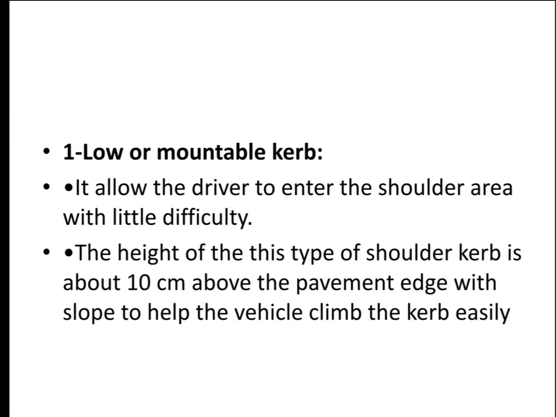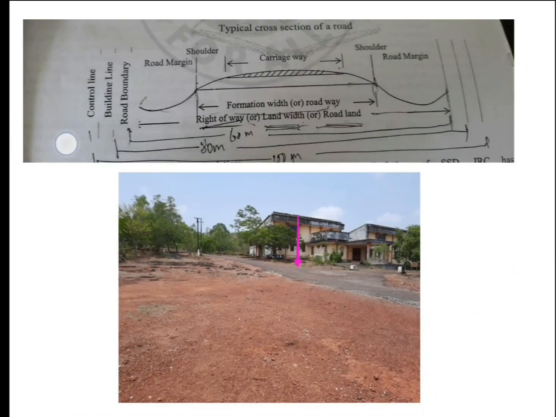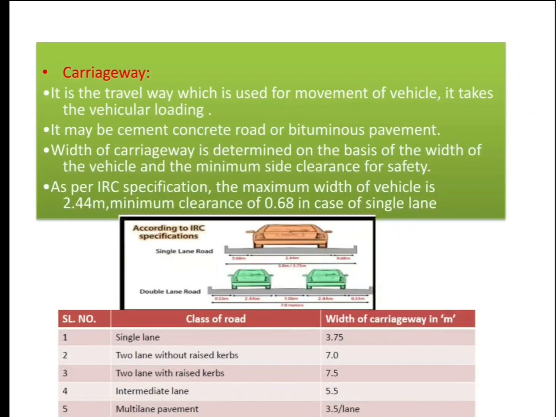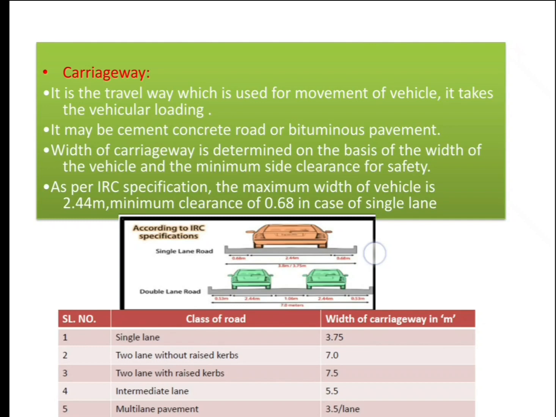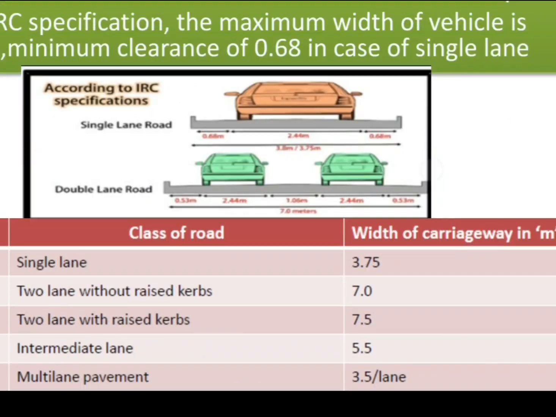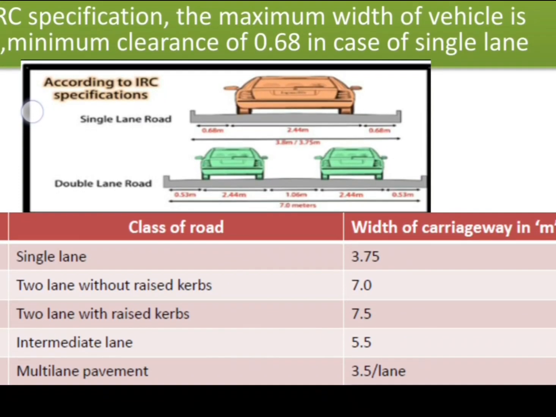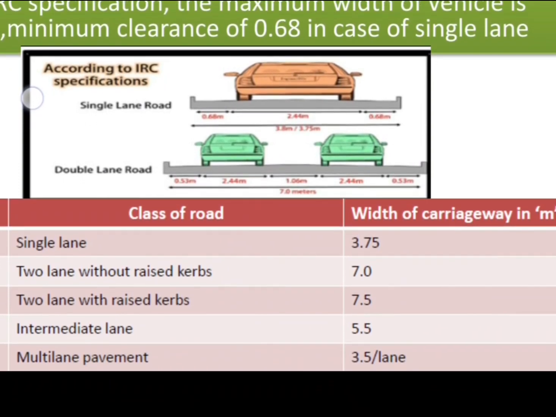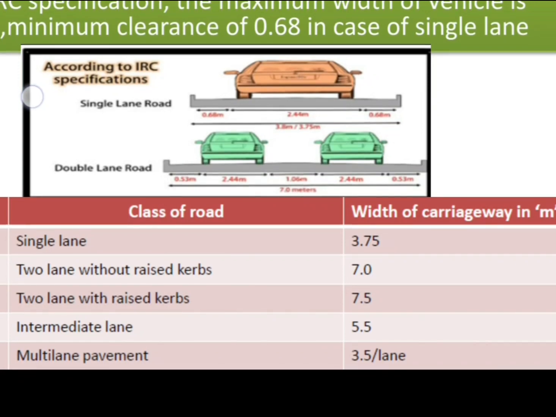Okay, so first we discussed the carriageway. Hope you understood what I mean by carriageway. From this figure you can make out the carriageway. Next, while we are discussing the width of the carriageway, here I mentioned a two laned road without raised curbs, it will be 7 meter. If you provide curbs it will be 7.5 meter. Then the other one is multi lane pavement. This is 3.5 per lane. If it's a 2 lane road it will be 3.5 into 2. If it's 3 lane, 3.5 into 3.